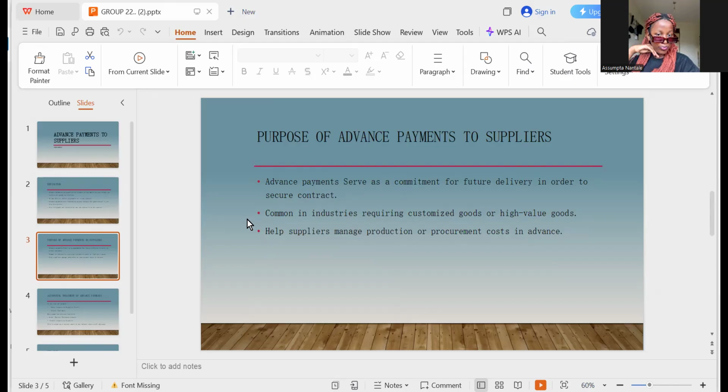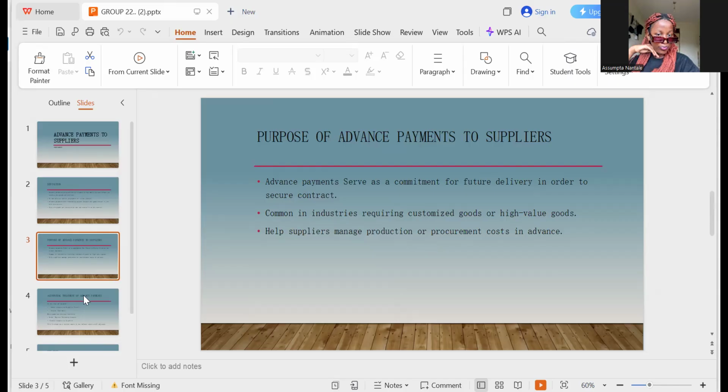Once you pay before the goods are received, you're committing to the vendors. They're also common in industries requiring customized goods or high value goods. They help suppliers manage production or procurement costs in advance. Since the customer has paid in advance, the vendors will be able to plan for the goods they're going to deliver.